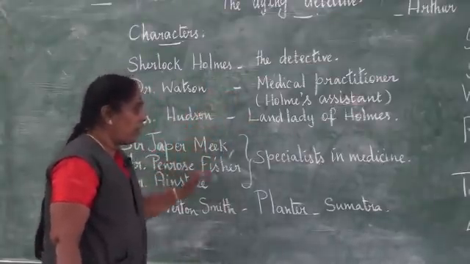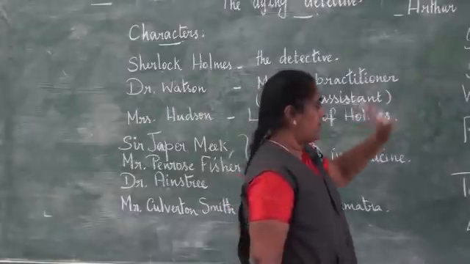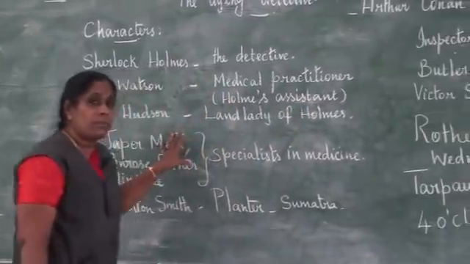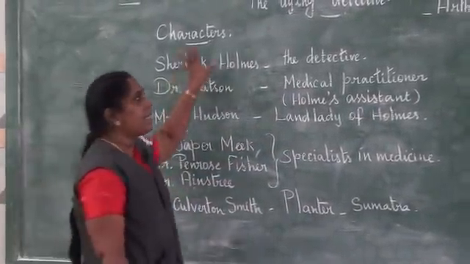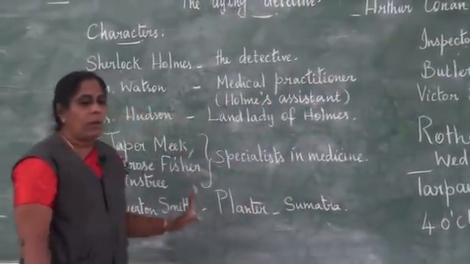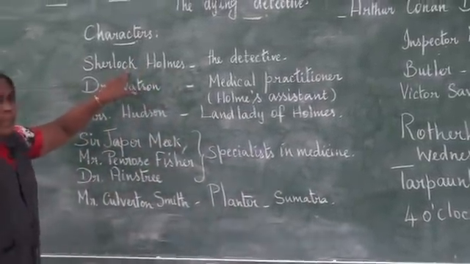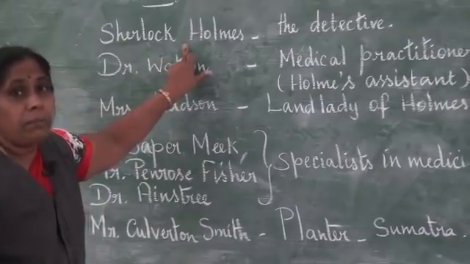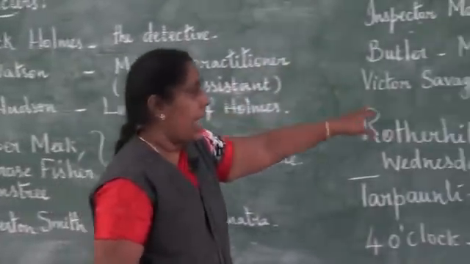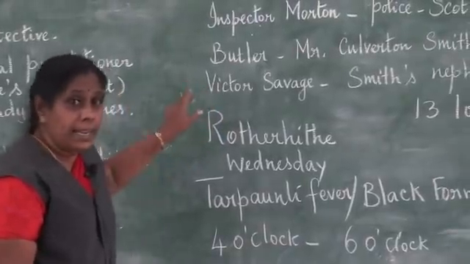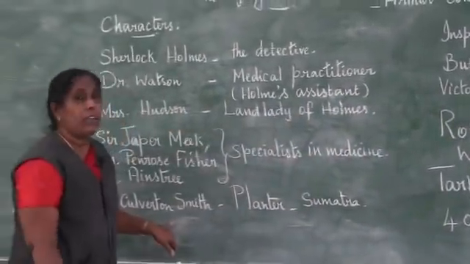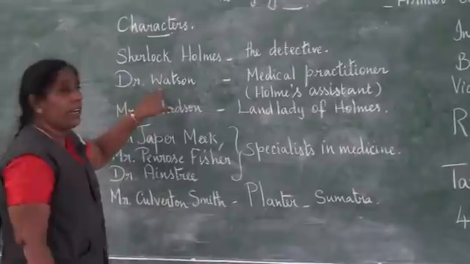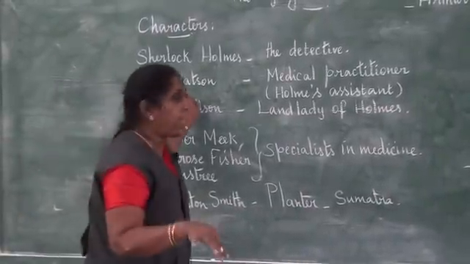Then afterwards, what all he did to catch this Culverton Smith, because he already knew that Victor Savage was the person who was murdered by Culverton Smith. So this is the detective story. So by now I hope you have understood. Just a recap. Now this detective Sherlock Holmes, his work is to find the murderer of Victor Savage. He had already found the murderer, but still he wanted to prove to the world that it was his own uncle who had killed him. So what did he do? He didn't eat for 3 days, remember, and he really was looking sick.